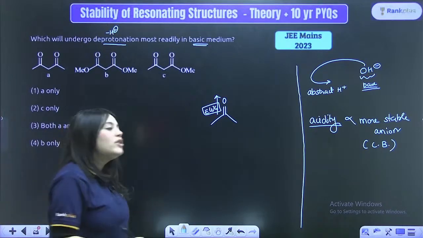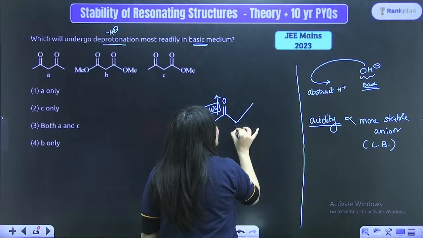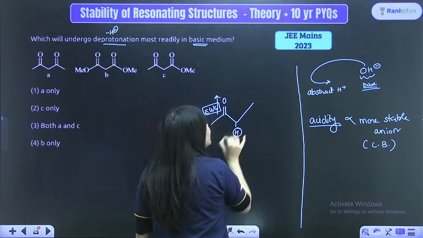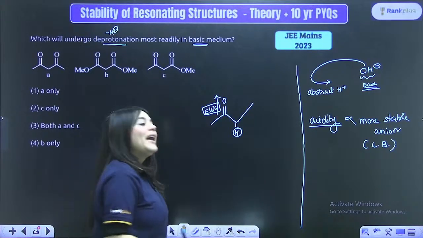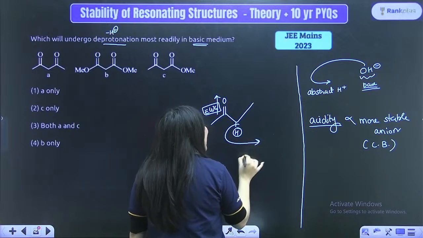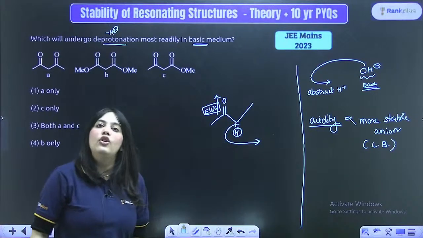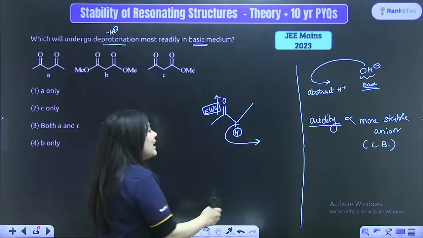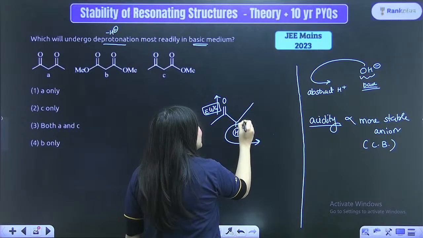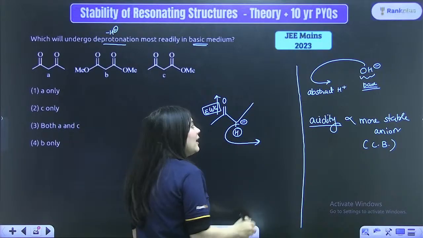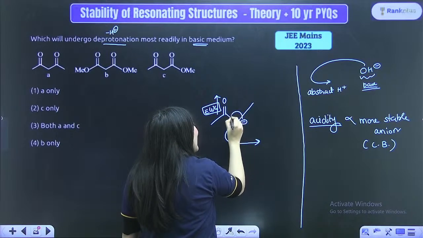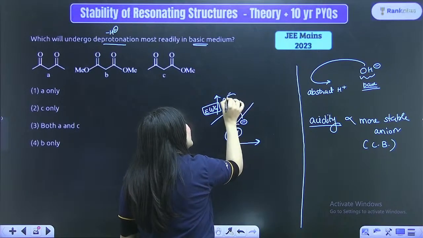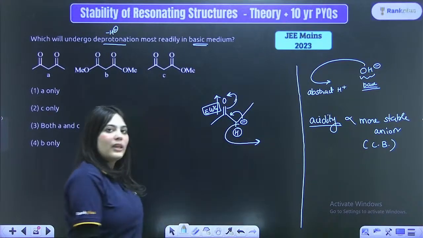The hydrogens attached next to the electron withdrawing group, for example this hydrogen, become very, very acidic. Why? Because this is a very strong electron withdrawing group. So whenever the H plus leaves from here, after it leaves, a negative charge is formed behind. Now this negative charge can show resonance with this multiple bond present over here.